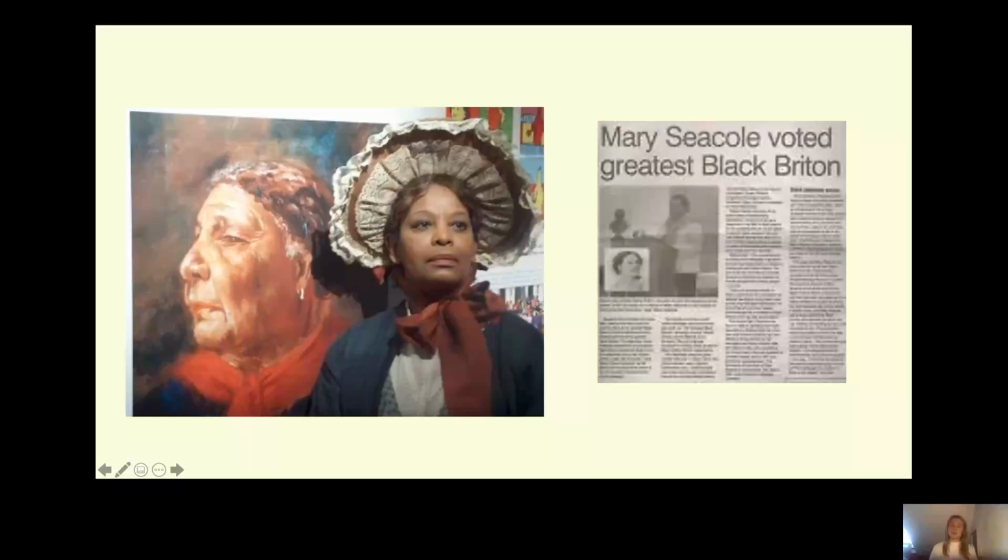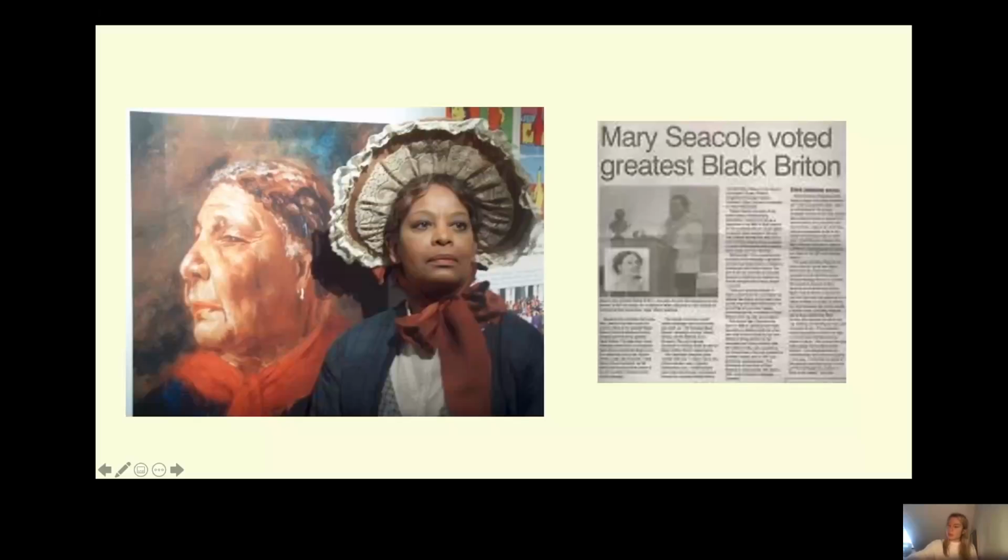Now here we have a newspaper article, and it says Mary Seacole voted greatest Black Briton. Okay, so this newspaper had a vote on the greatest Black Briton, and Mary Seacole was voted as this, so therefore she must be very influential. But I wonder why she is influential. What did she do that has made her the greatest Black Briton? What has made people vote for her as this?